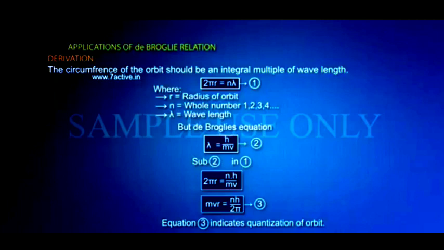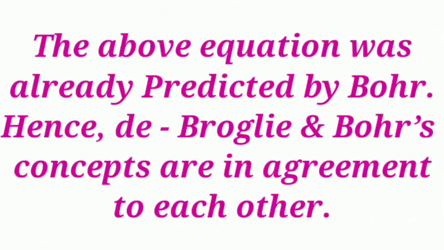From this equation, the angular momentum is quantized, so the orbit is quantized and the energy of the electron is quantized. The equation mvr equals nh by 2 pi was already predicted by Bohr. Hence the de Broglie and Bohr concepts are in agreement with each other.